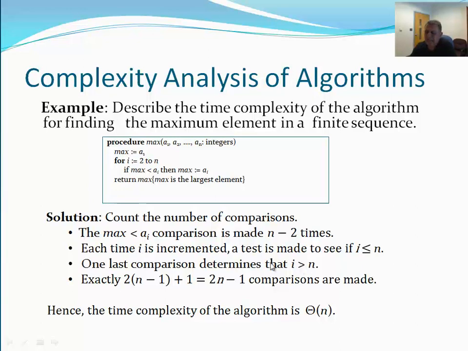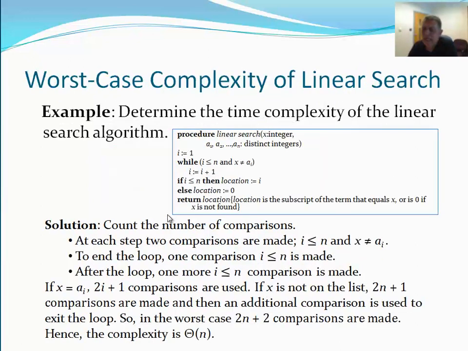So exactly, if I add all these numbers, because I'm going to make comparisons continuously, it is equal to 2 times n minus 1, which means the time complexity of the algorithm is big theta of n, because it gives me the limit, right? Because this is the maximum that I'm going to do for the complexity test. And this is how we do it exactly for this algorithm.